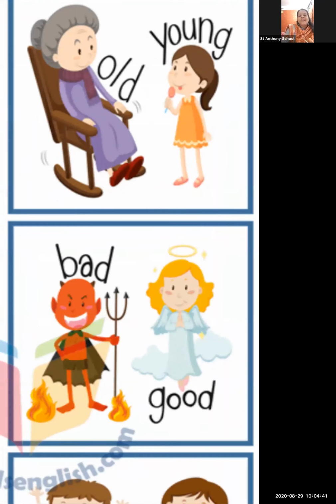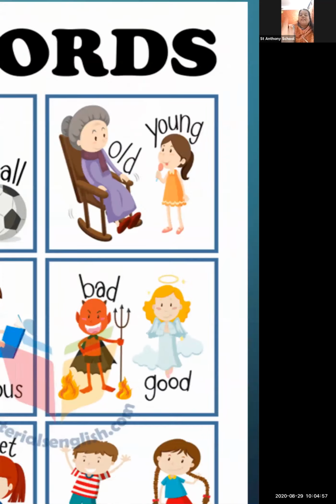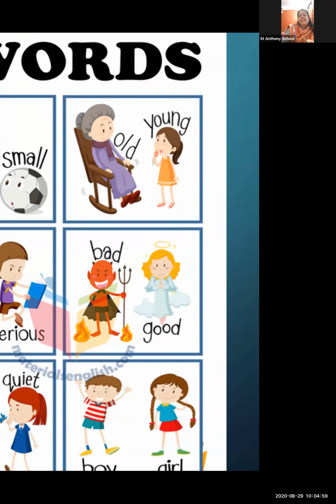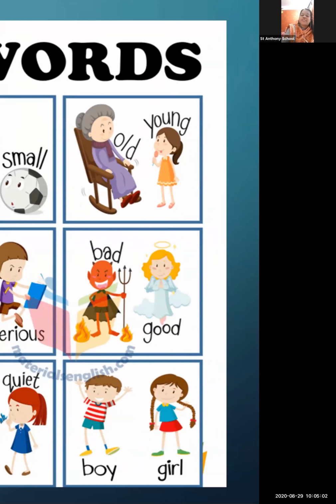Here you can see a fairy with a good blessing and a devil with a bad blessing. So bad and good are opposites of each other. Below that you can see opposites, boy opposite girl, which I already told you.